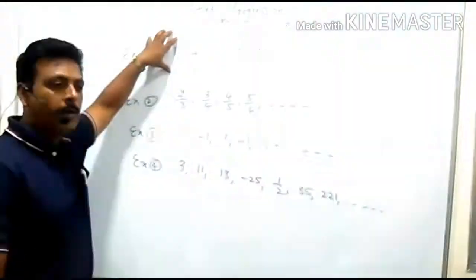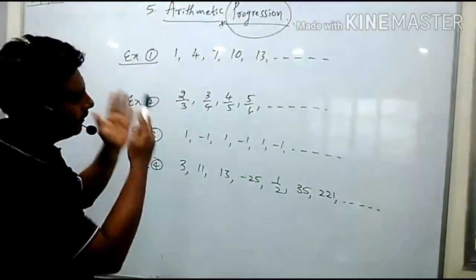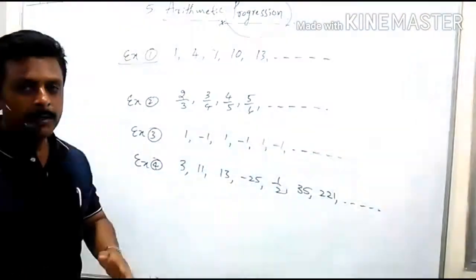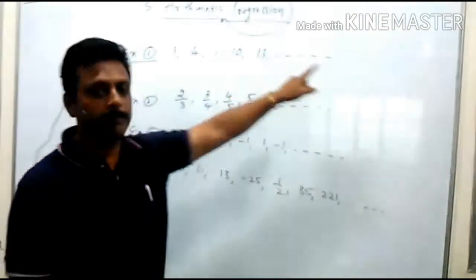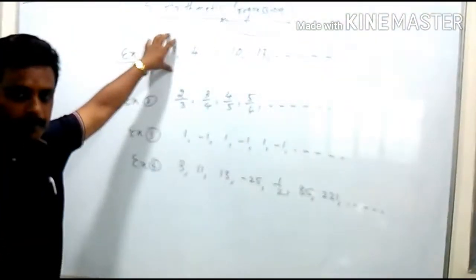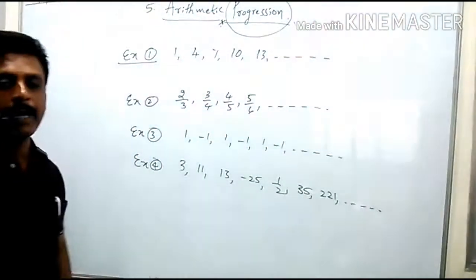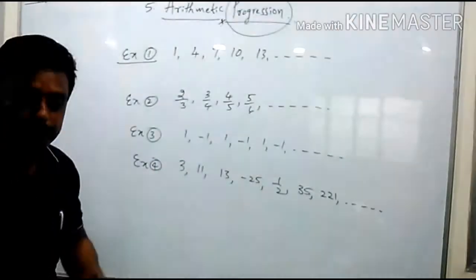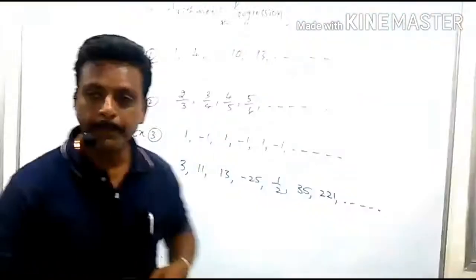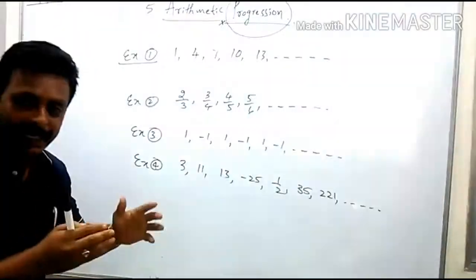Here, first example: 1, 4, 7, 10, 13. All of you observe how the numbers are. If you understand how the numbers are arranged, you are able to give the answer for what should come next. First I wrote 1, next 4, 7, 10, 13. Can anybody tell me which number has to come next? 16. Very good. Next, after 16? 19. Very good. That means you understood the pattern of the numbers.